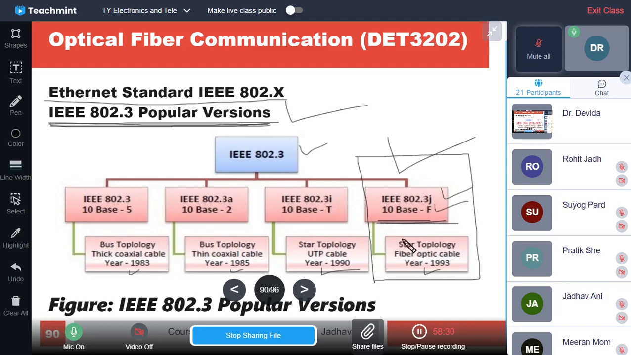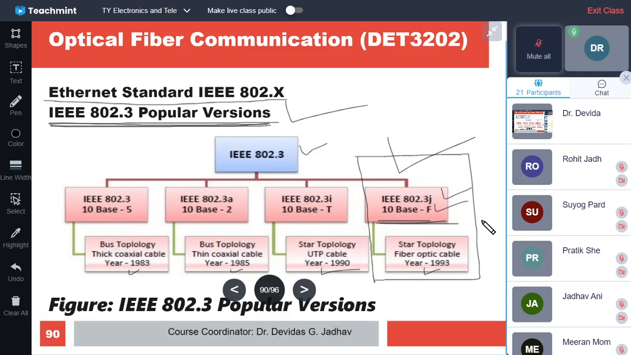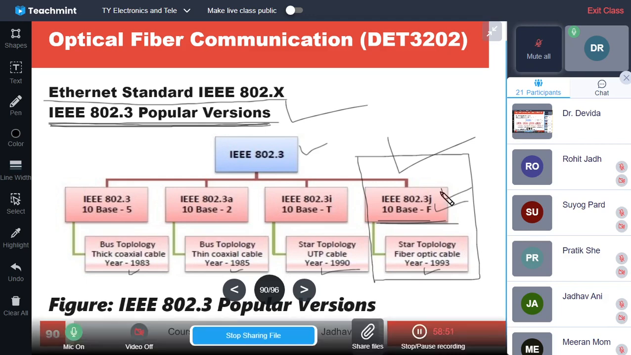So accordingly the details of the star topology are introduced into the protocol, then fiber optic cable is used, and in 1993 it was developed. So changes are incorporated continuously, and these new protocols are developed. So this is basically the protocol for optical fiber communication.